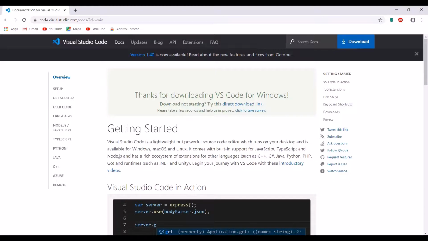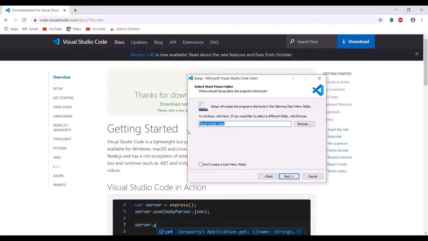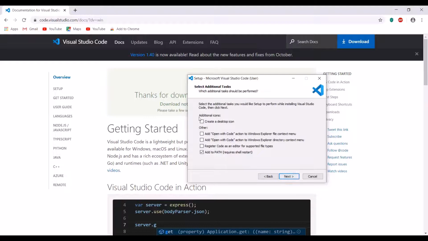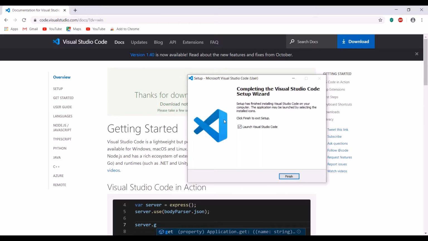and then your setup will start. Accept, next, next, next. You can always choose any option that you want. I will just use the standard default and everything, but you can customize. It doesn't take much. And finish and launch.